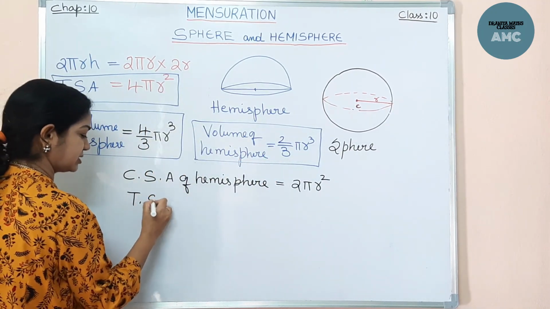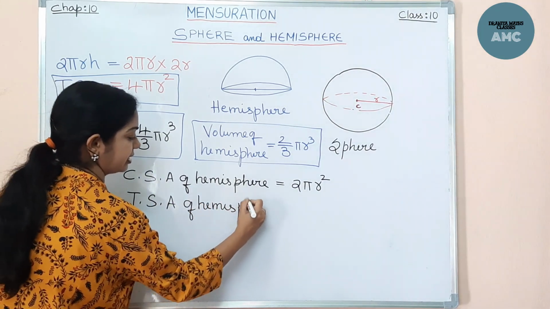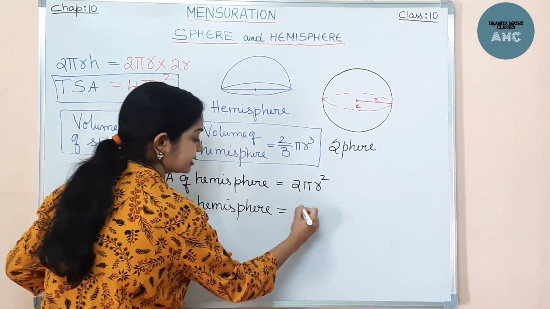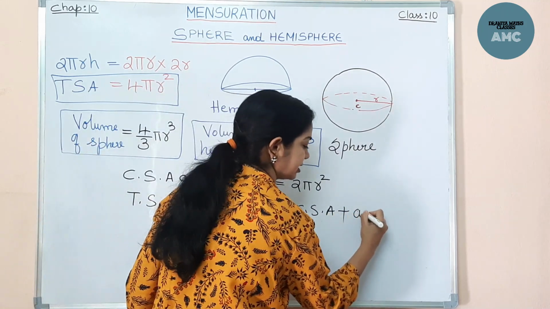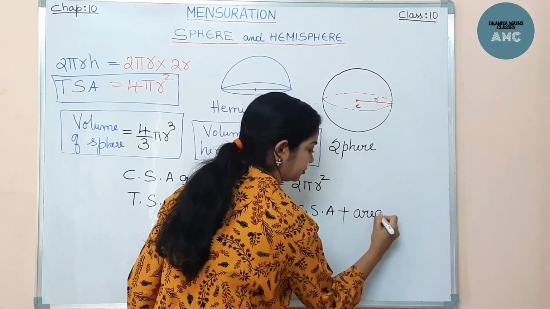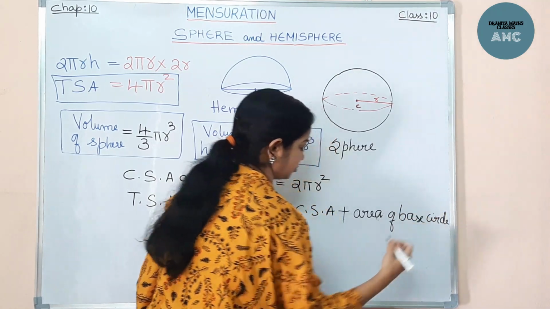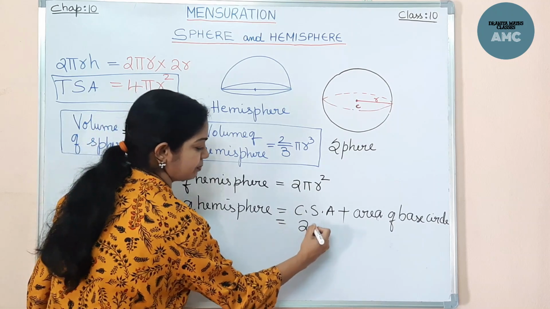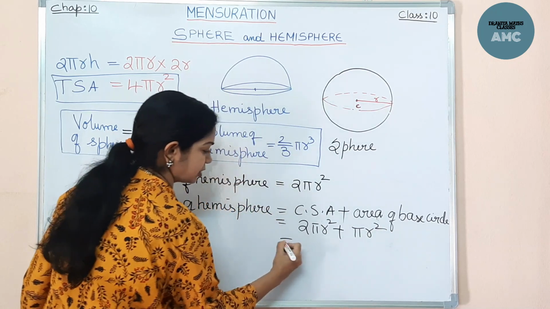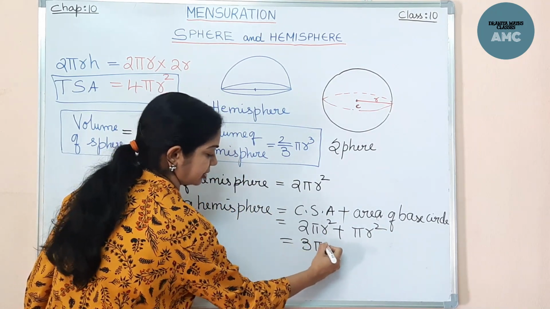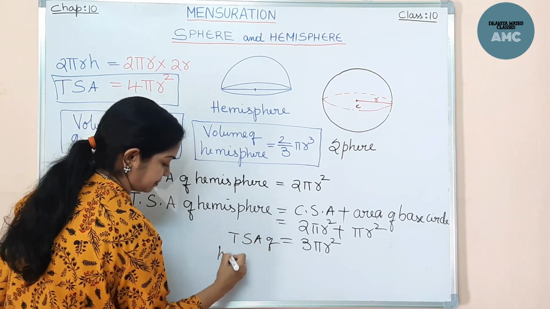Now what is the total surface area? Now there is a change here. Total surface area is CSA, that is curved surface area, plus the area of the base circle. Okay, the base is a circle. So the CSA means here 2 pi r square plus the area of the base circle, which is pi r square. So this comes to 3 pi r square, the TSA of hemisphere.